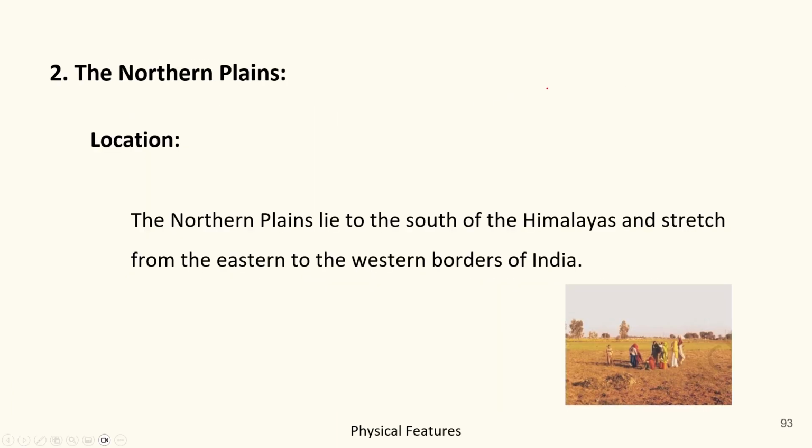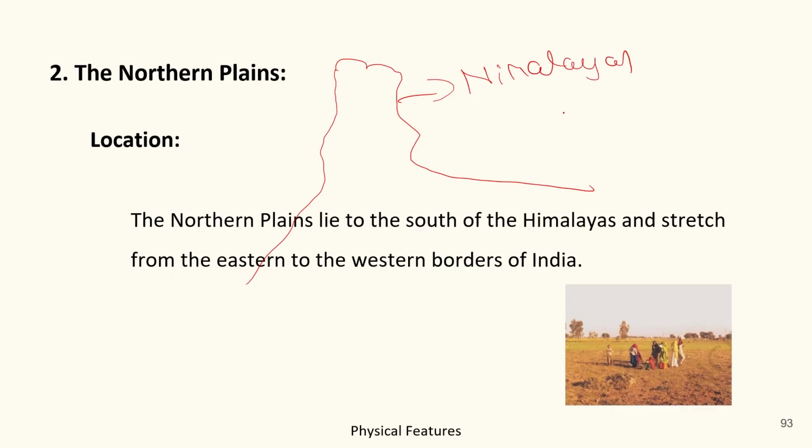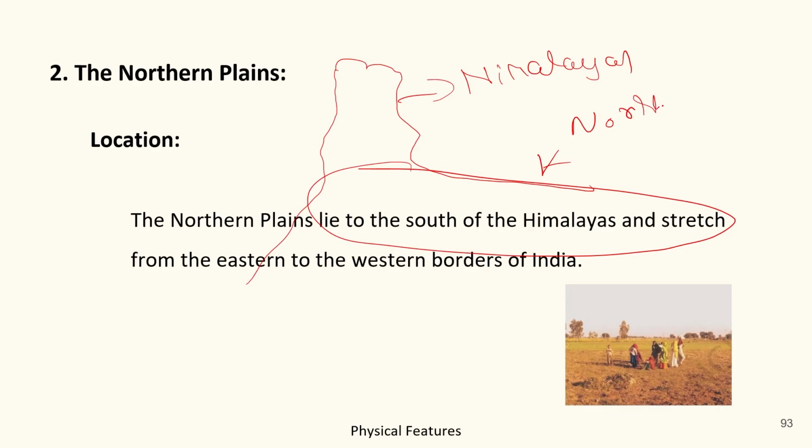Now, come to our next part. It is Northern Plains. The Northern Plains comprised in North India, basically. Like here, if I draw the map of India, like this, then this is basically a Himalayan region, and this entire region of north is considered as a Northern Plain. Got it?